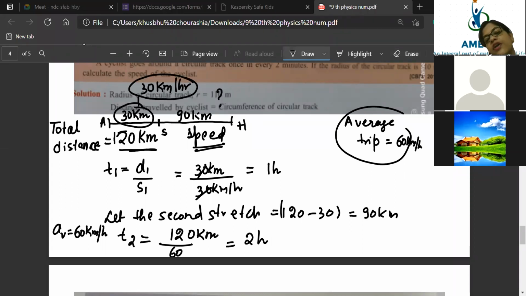So 1 hour you have already covered. In 1 hour you moved with a speed of 30 kilometer per hour. Then for the remaining 1 hour, with what speed will you move? So the remaining 90 kilometer is covered in